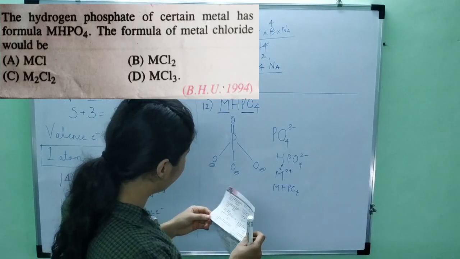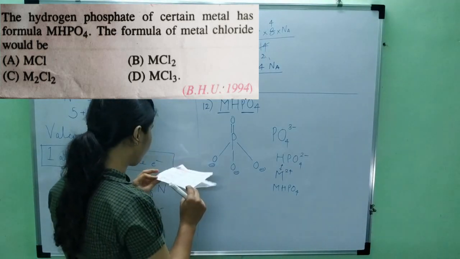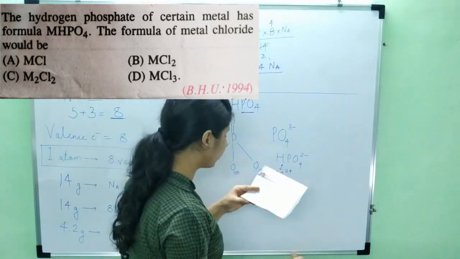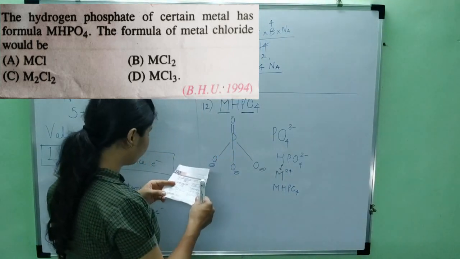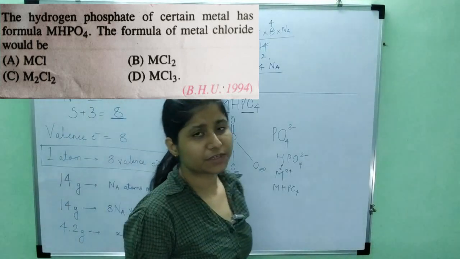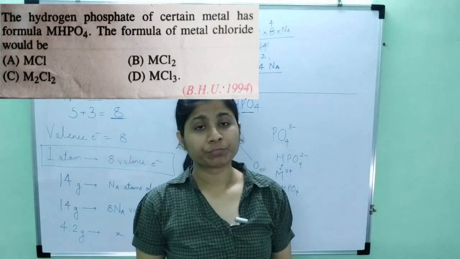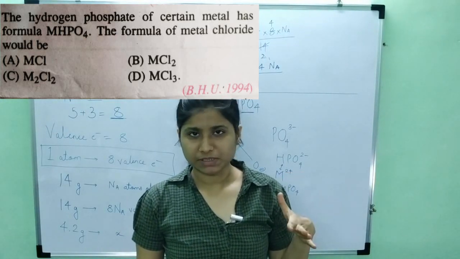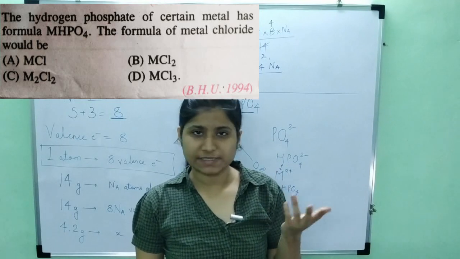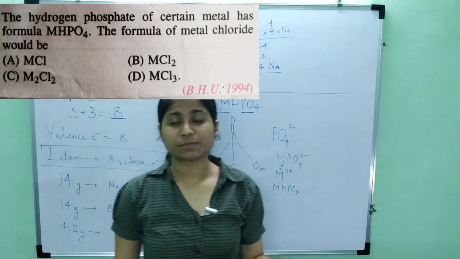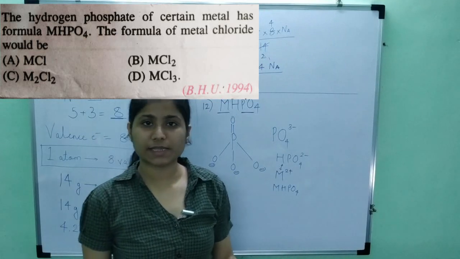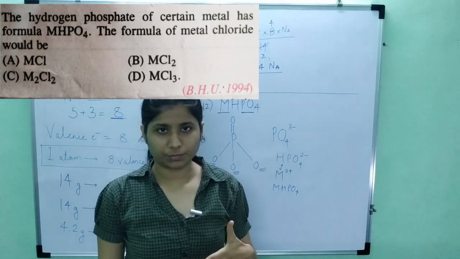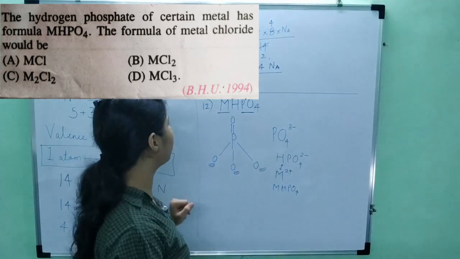If we look at question number 12, now what is asked? The hydrogen phosphate of a certain metal has a molecular formula of MHPO4. Now we have to find the formula of the metal chloride. To find the formula of metal chloride, what will we have to do? We should know the valency of the metal. Let's say I know Na is 1 plus, so I know that it will combine with chlorine as NaCl. I know that magnesium is +2, so it will combine with chlorine as MgCl2. Whatever is the valency, that many chlorine atoms would be required. That is why we need to find out the valency.